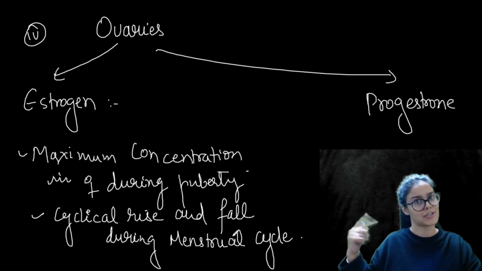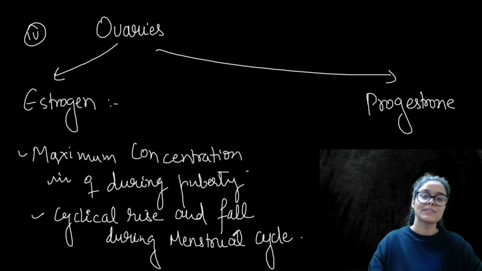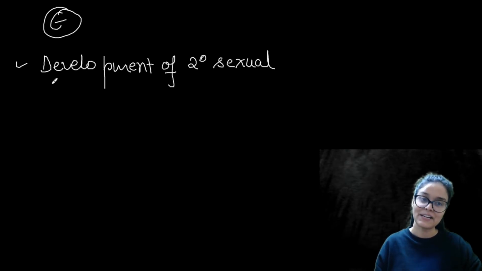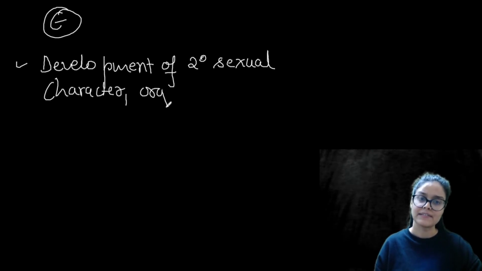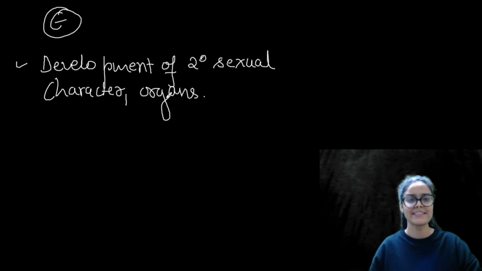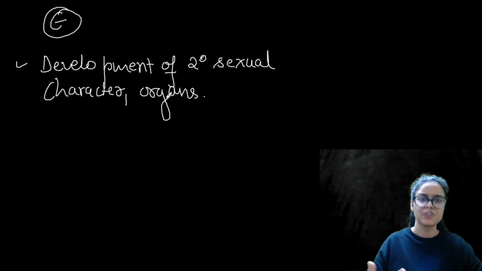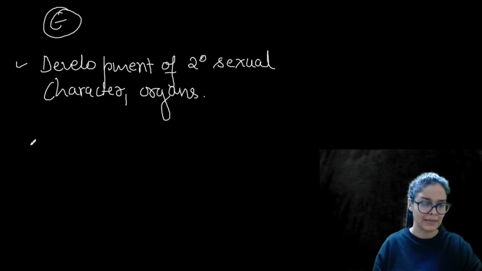Next function of estrogen is development of secondary sexual organs and characters. Characters means breast development, pubic hair development, the development which happens during puberty.